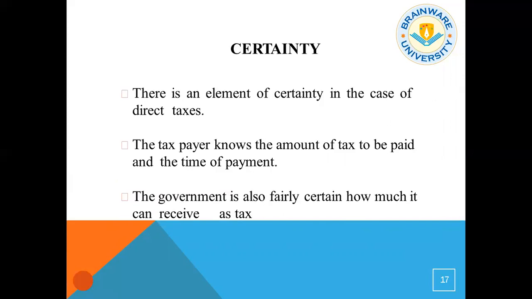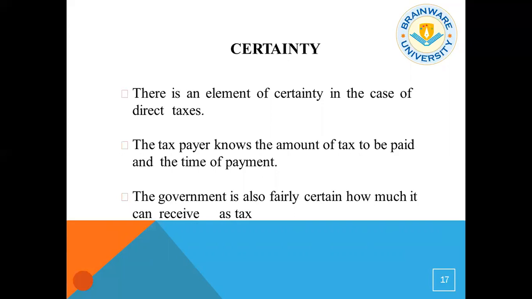So there is certainty. There's an element of certainty in the case of direct taxes. The taxpayer knows the amount of tax to be paid at the time of payment. The government is also fairly certain how much it can receive as tax. So every taxpayer will know how much he will pay and how much he is actually liable to pay, because we all know the income tax slabs are out there.